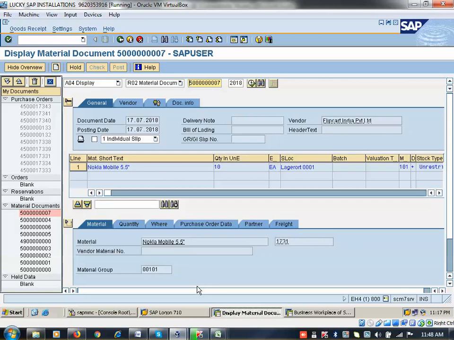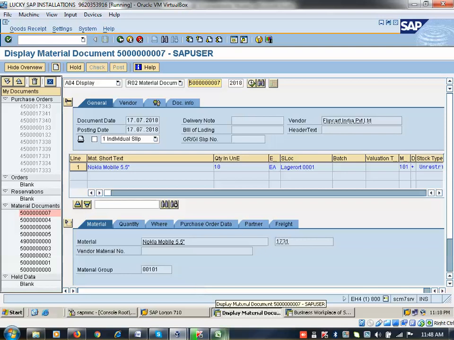When we do the goods receipt with reference to purchase order, it will create two documents. One is the material document, another one is the accounting document. Material document contains the quantity of the product, accounting document contains the value of the product.